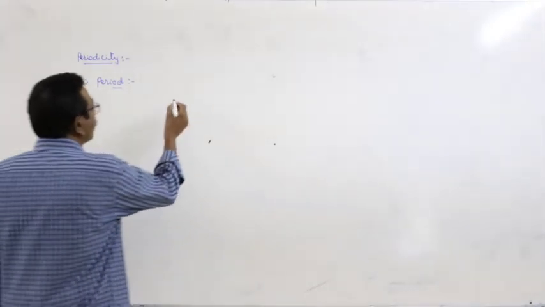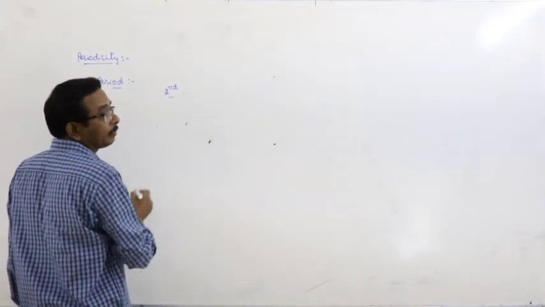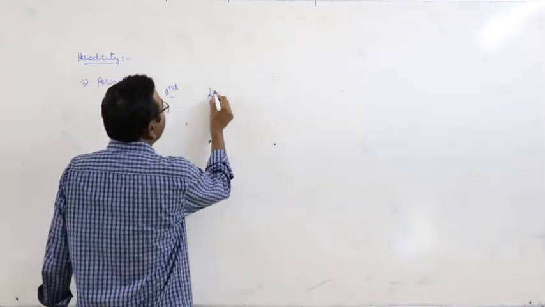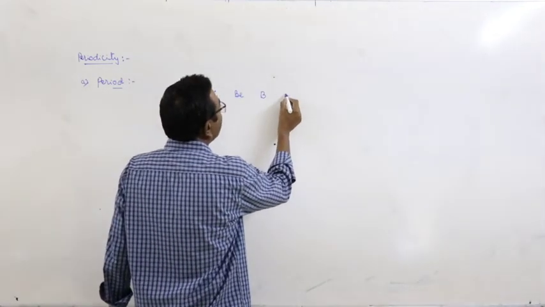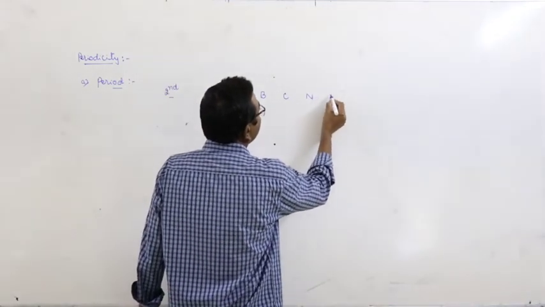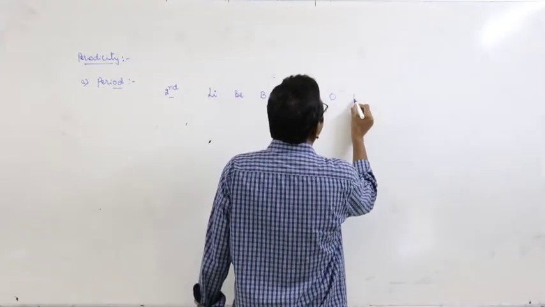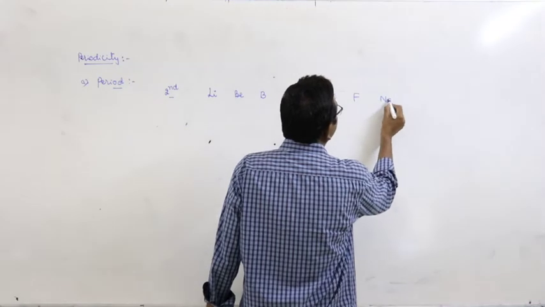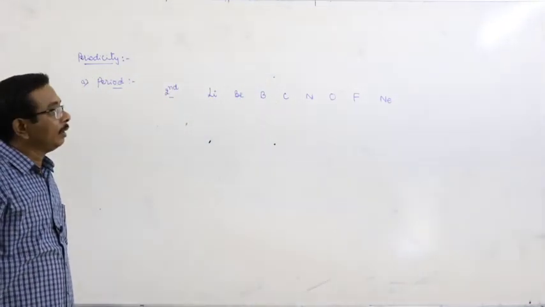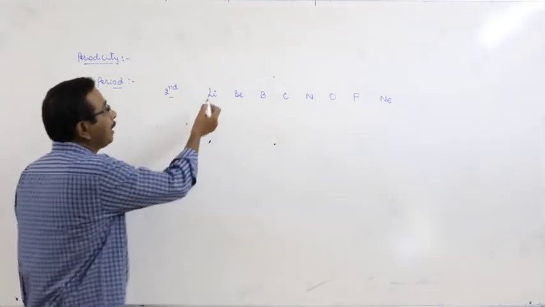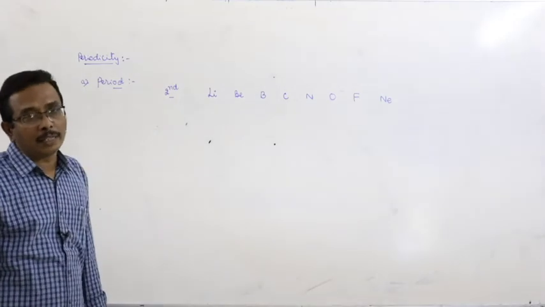Take for example, let us consider the second period. Lithium, beryllium, boron, carbon, nitrogen, oxygen, fluorine and neon. And here the ionization potential of lithium is 5.89 electron volts.